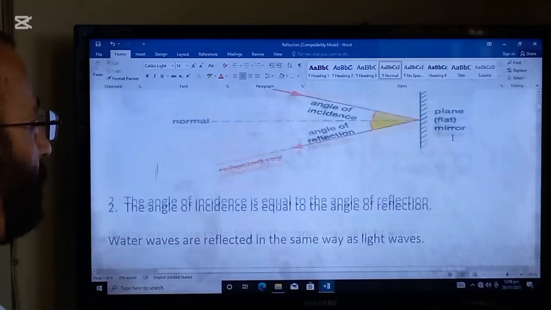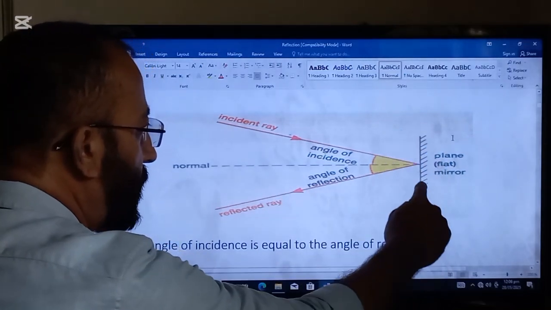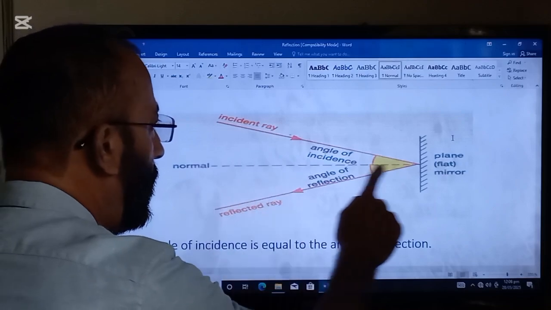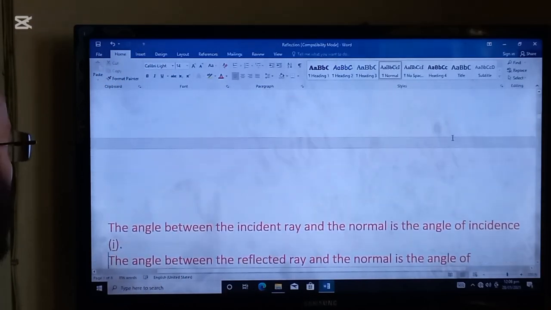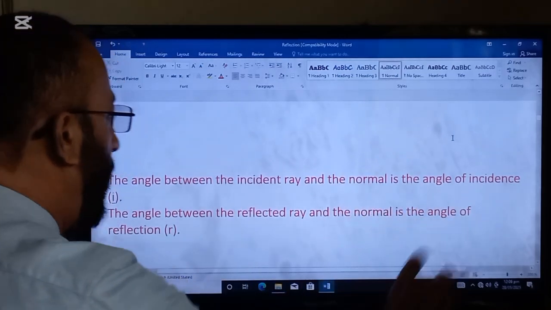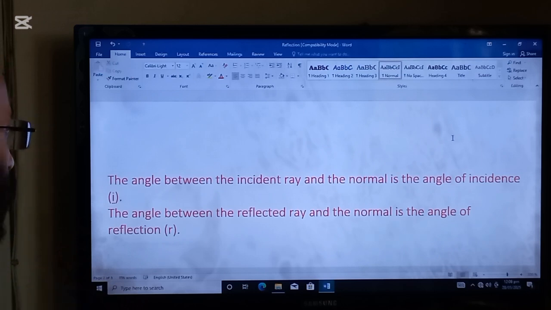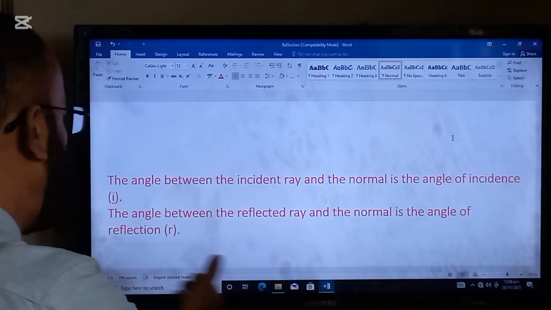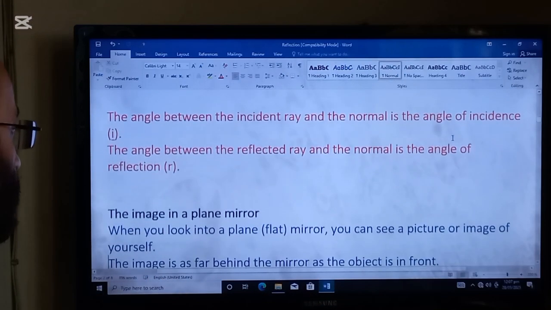So from the figure we can see this is the normal to the reflecting surface where the incident ray strikes. The angle between the incident ray and the normal is called the angle of incidence, represented by small i. The angle between the reflected ray and the normal is called the angle of reflection, represented by small r.